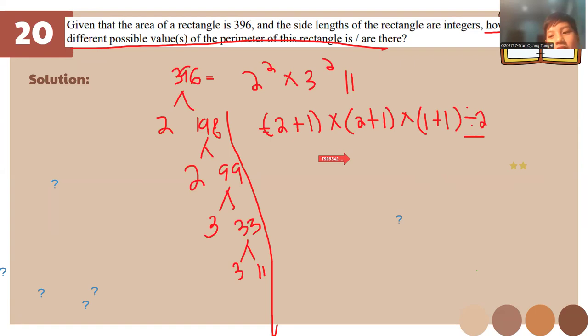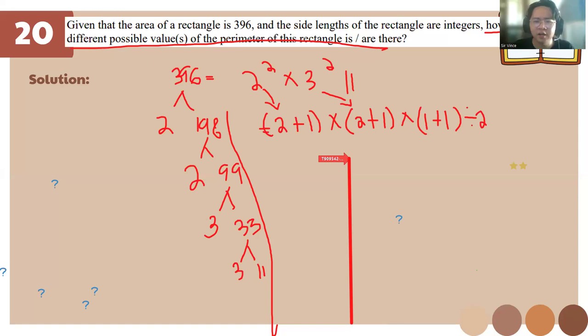So why divide by 2? This is the formula, okay? Because the teacher said so. So this one has just one exponent. That's why it's 1 plus 1.